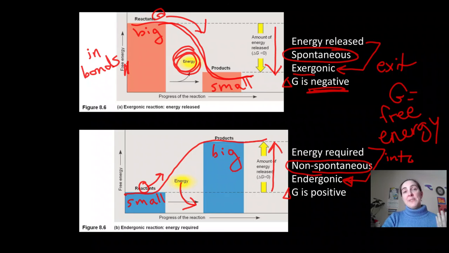You're going to see graphs like this frequently and hear a lot of these vocab words, and we're going to continue reviewing these over the next couple days. So you'll have some more chances to kind of practice with this vocab, and we'll continue to make connections between all of these things as we start talking about specific examples with things like photosynthesis and cellular respiration, which will be the bulk of this unit.